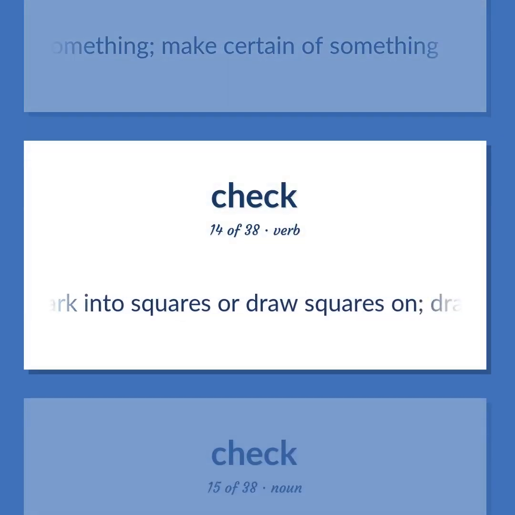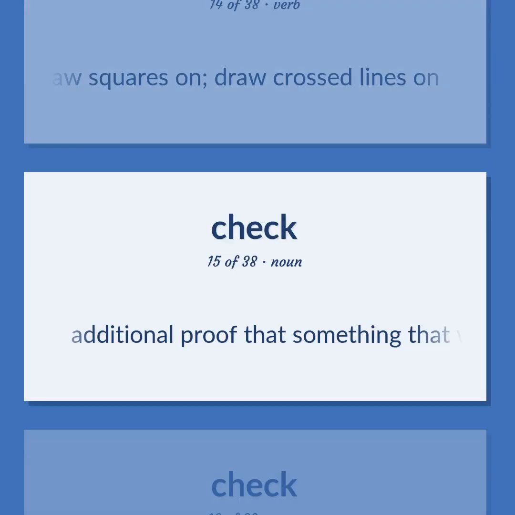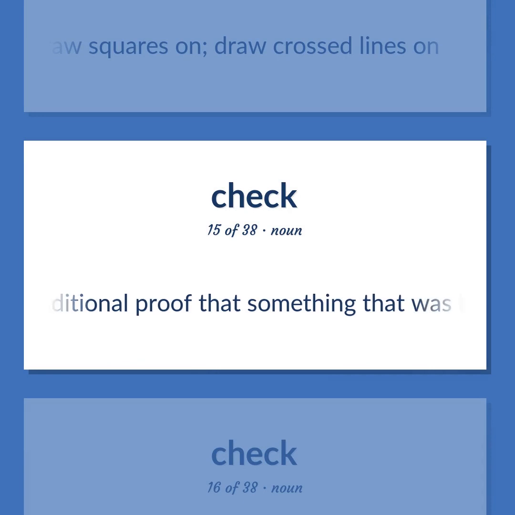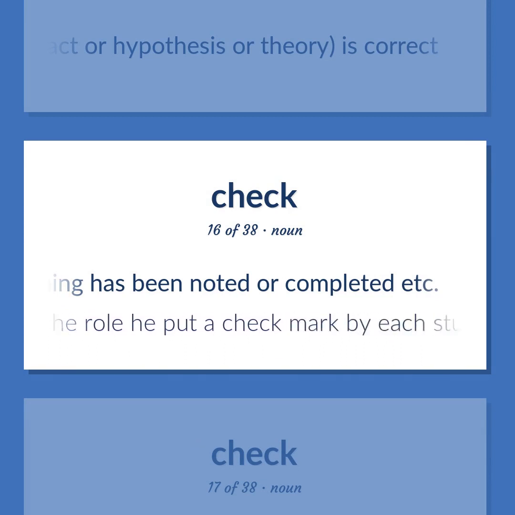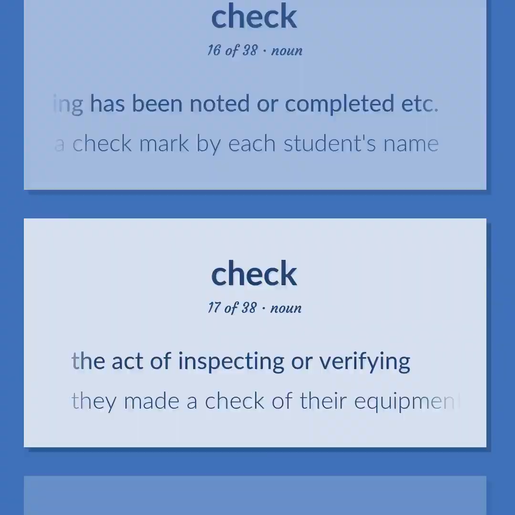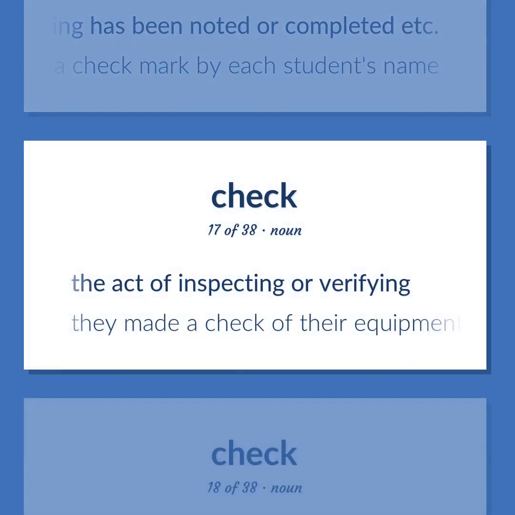Mark into squares or draw squares on. Draw crossed lines on. Additional proof that something that was believed, some fact or hypothesis or theory, is correct. A mark indicating that something has been noted or completed, etc. As he called the roll, he put a check mark by each student's name. The act of inspecting or verifying. They made a check of their equipment.